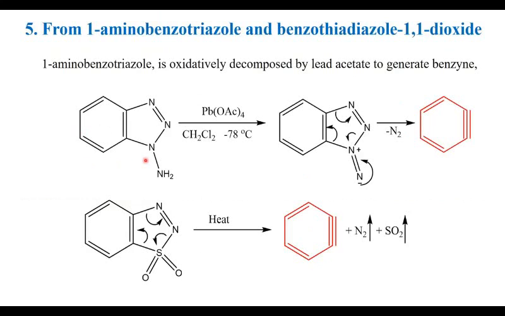Next method is by using 1-amino-benzotriazole and benzothiadiazole 1,1-dioxide. When 1-amino-benzotriazole was oxidized by using lead tetraacetate, it decomposed, nitrogen is eliminated, and benzyne is produced.